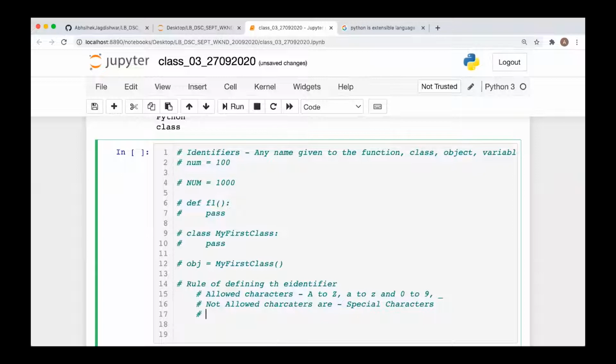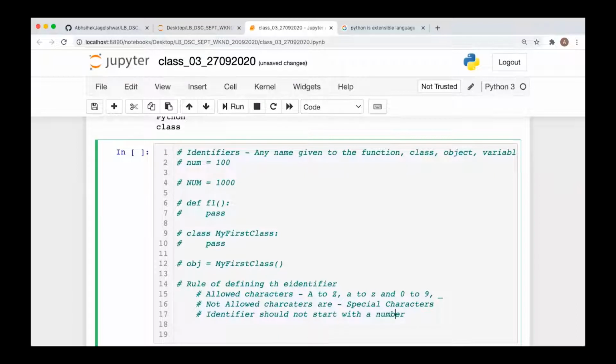Okay, so not allowed characters are special characters. Next, identifiers should not start with a number, right? So an identifier should not start with a number.